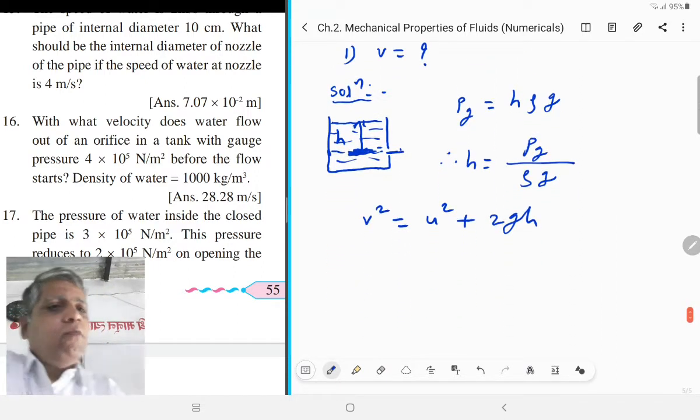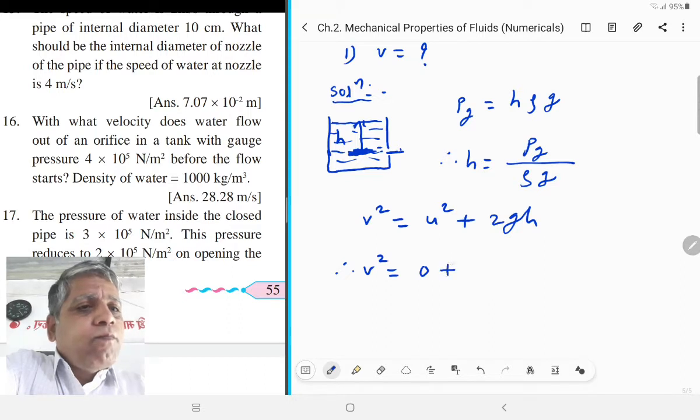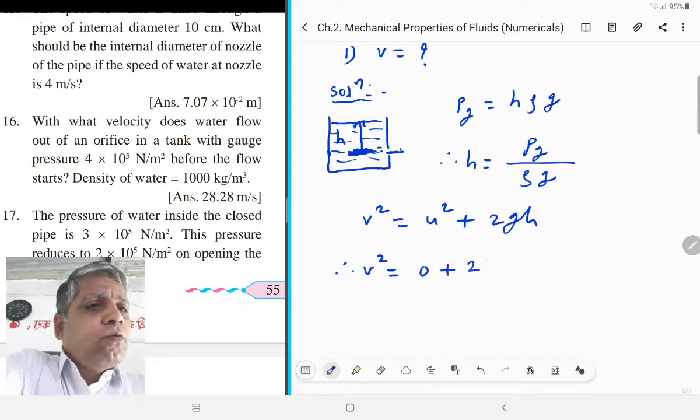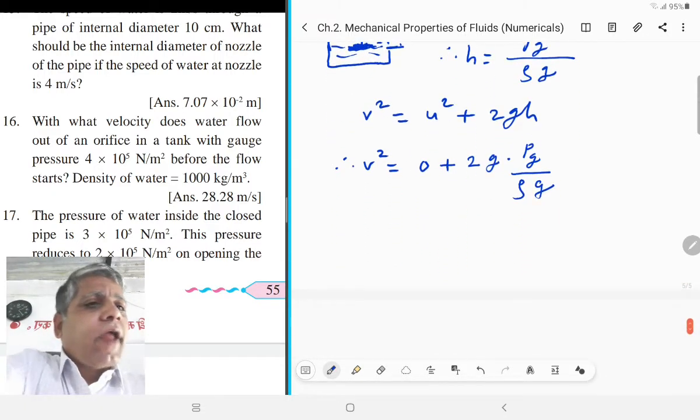Therefore, this equation becomes V square is equal to 0 plus 2 times G into the value of H, which is gauge pressure upon rho into G. G gets cancelled.